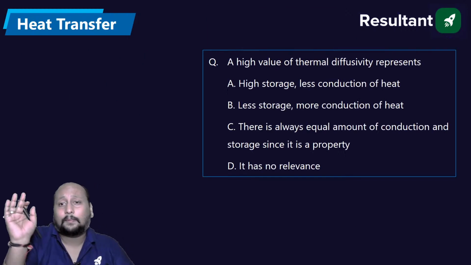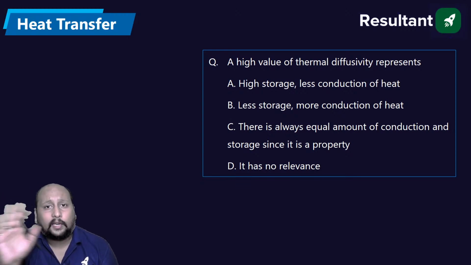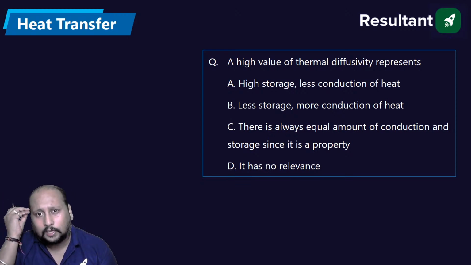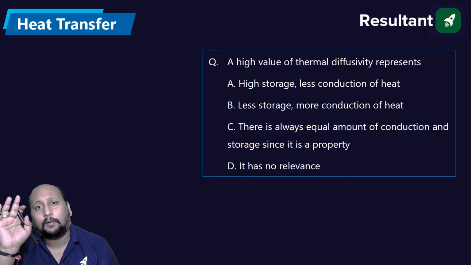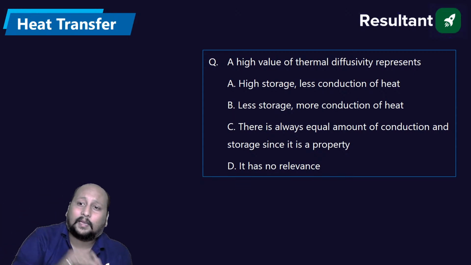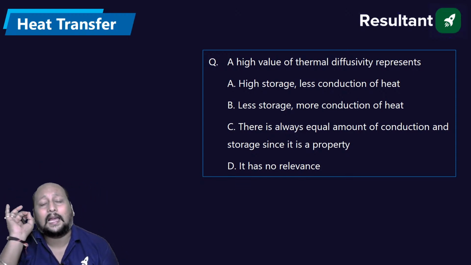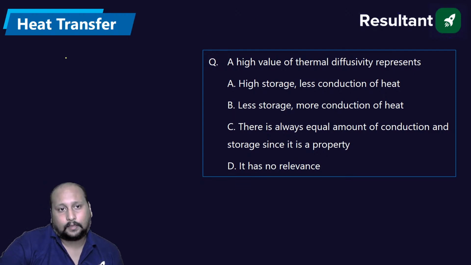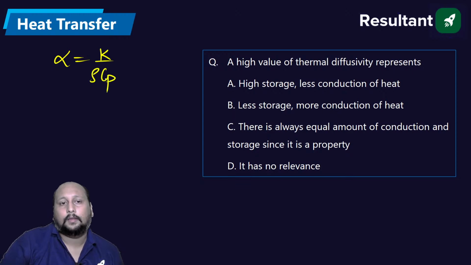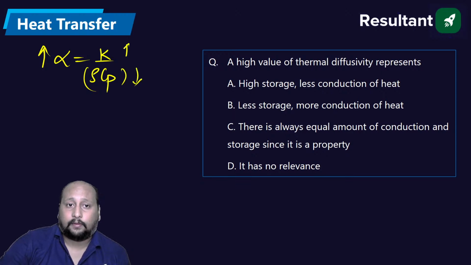देखो, I'm trying कि आपका सारा का सारा concept will be revised in this particular session. No need to take out the textbook or short notes to revise. If you are attending this practice series session, you will be able to understand. जो subject का weightage कम है, less questions. जो subject का weightage is higher, will be having more number of questions. As simple as this. Okay, a high value of thermal conductivity represents what? Thermal diffusivity: alpha is equal to K by rho Cp. If your alpha value is more, heat storage must be less or thermal conductivity will be more.